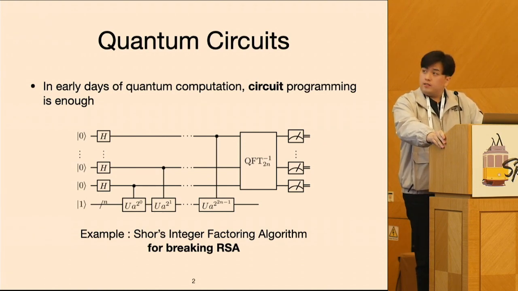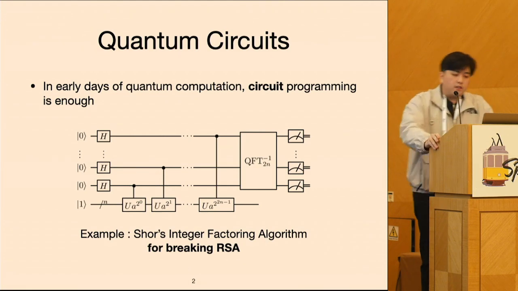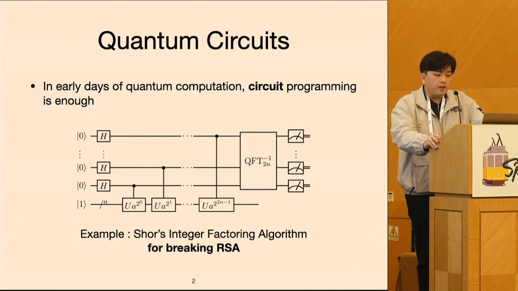Although circuits are the lowest level of programs, we focus on synthesizing circuits. This is because we believe that circuits are sufficient in the early days of quantum computing. For example, consider Shor's integer factoring algorithm, which is one of the well-known applications of quantum computing, as it can be used for breaking the well-known RSA cryptosystem. It possesses a complex quantum structure and is of non-trivial scale, and yet, just like this diagram shows, it is enough to be described by circuits.